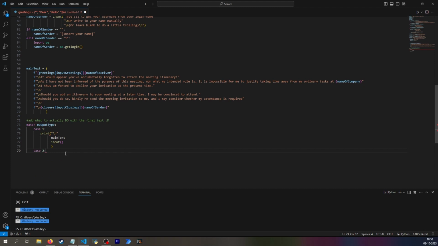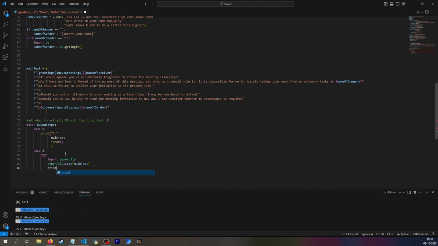If case is equal to 2, then you want the pyperclip, and here I do want to check that you actually have it installed. So I'll try to import pyperclip. And if this succeeds, then you can simply say pyperclip.copy, and it should copy the main text.